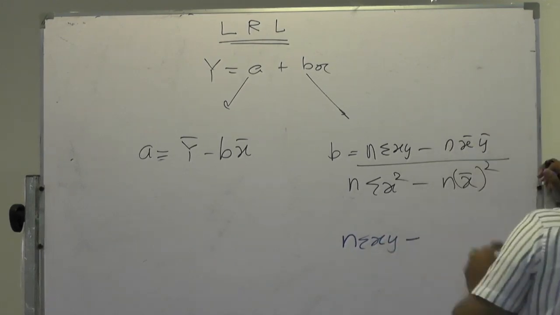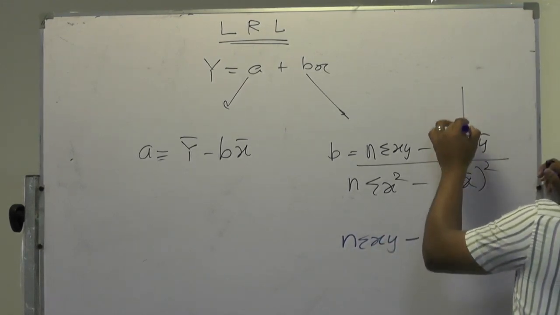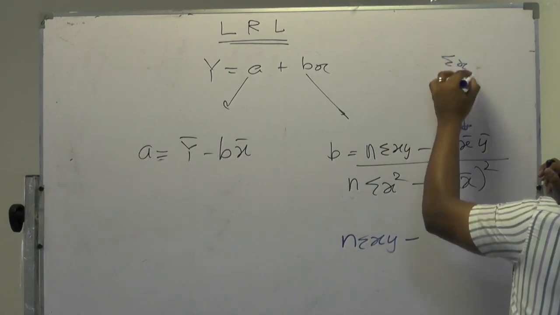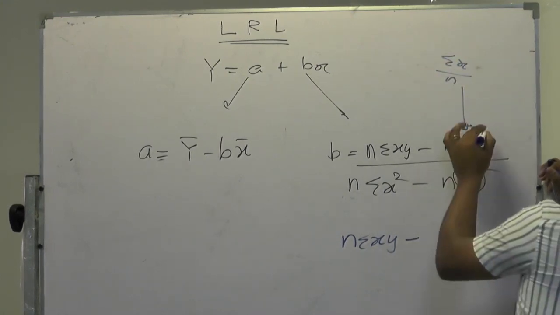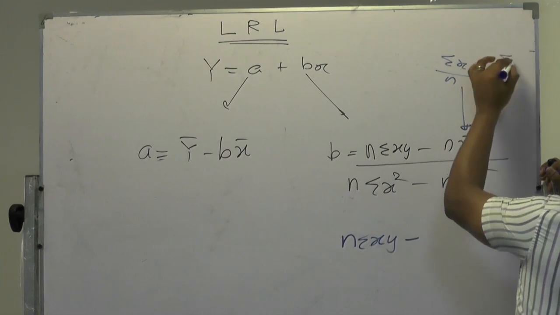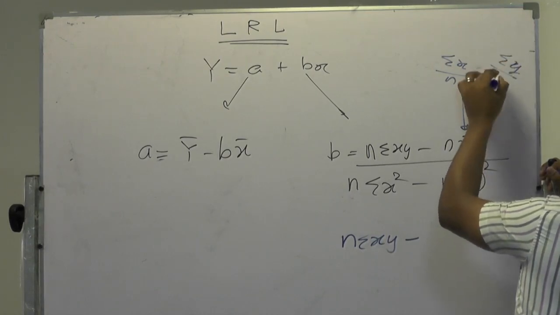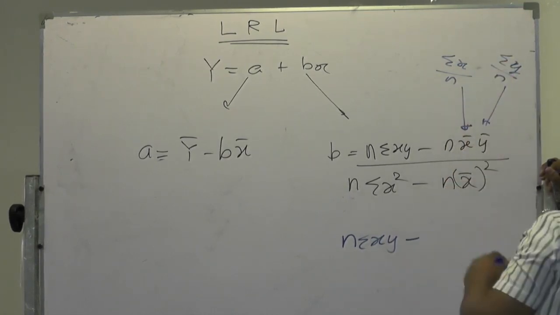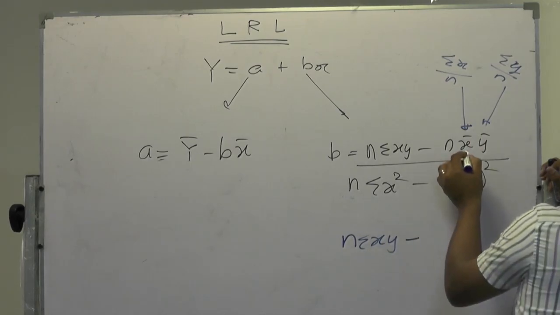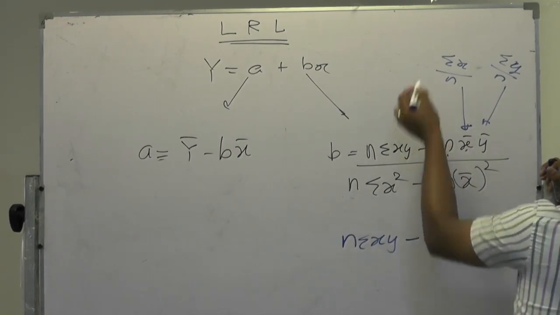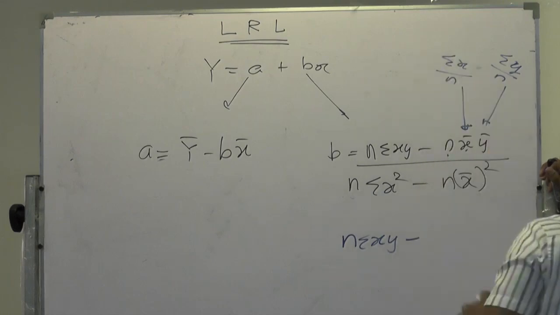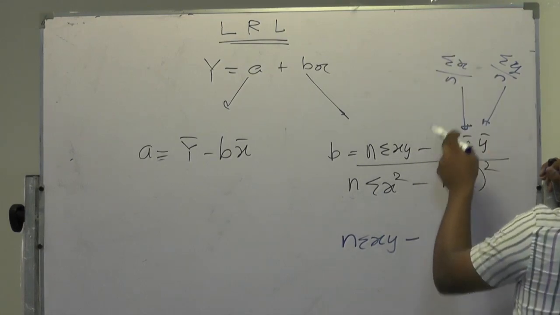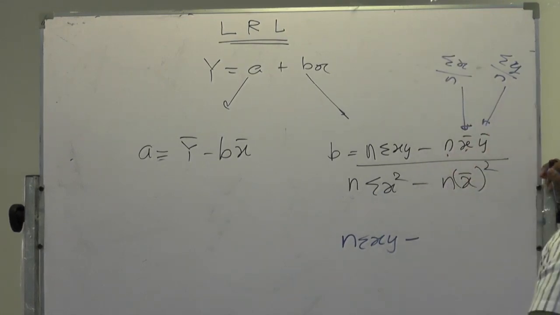See, what is this x bar? That is sigma x divided by n. What is y bar? Sigma y divided by n, the average. Now x bar multiplied by n, again you will end up with sigma x. Y bar multiplied by n, again you will end up with sigma y.